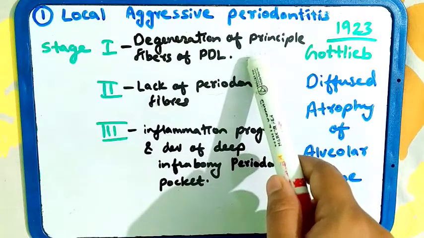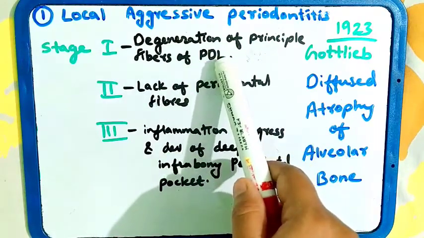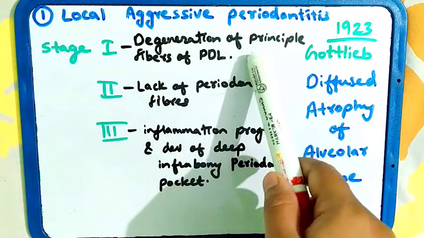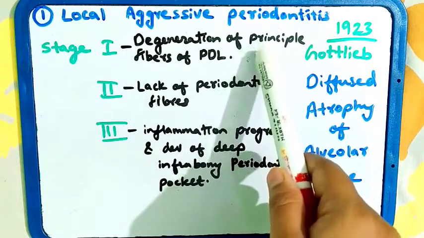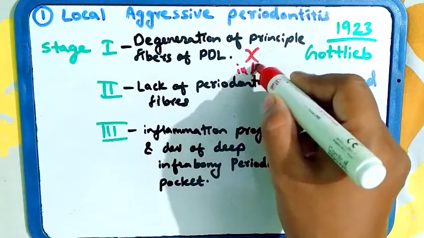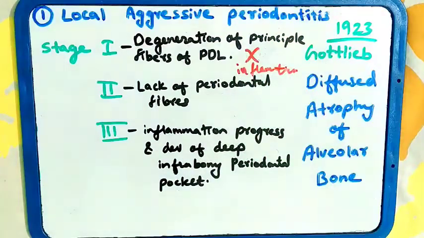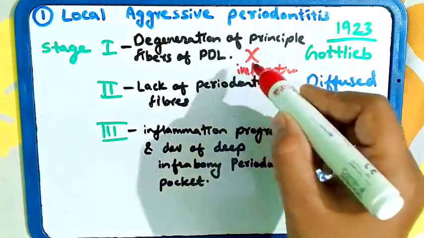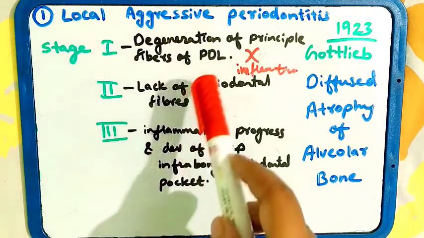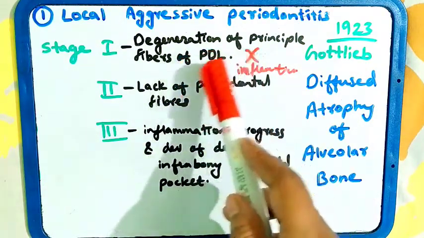Because of the degeneration of the principal fibers and resorption of the alveolar bone, there was tooth migration without any inflammation. There was no inflammation seen in the first stage. Without inflammation, there was tooth migration, resorption of alveolar bone, and degeneration of the PDL fibers.